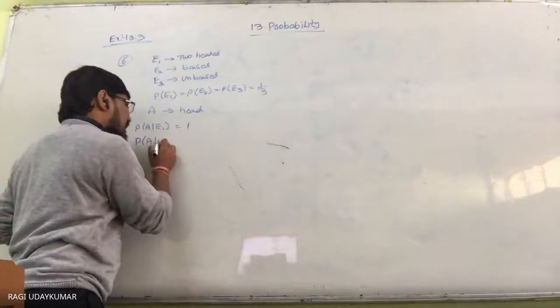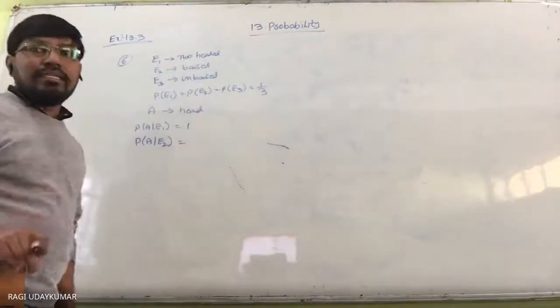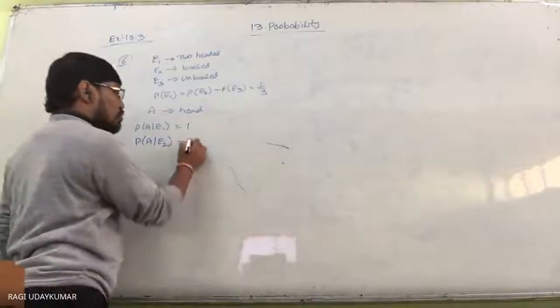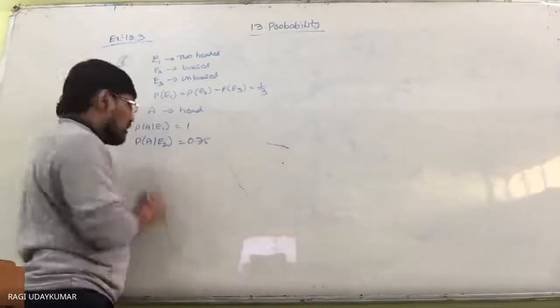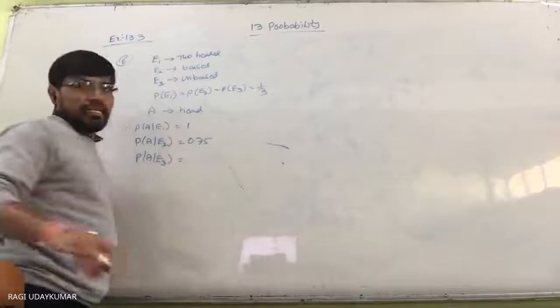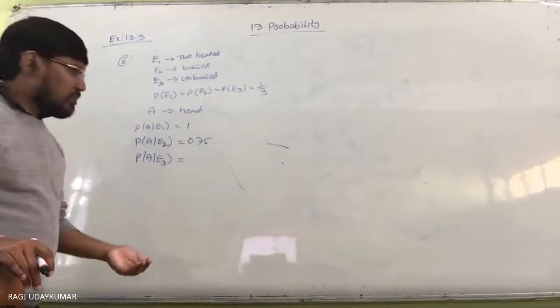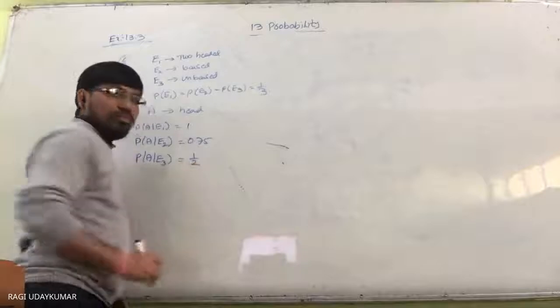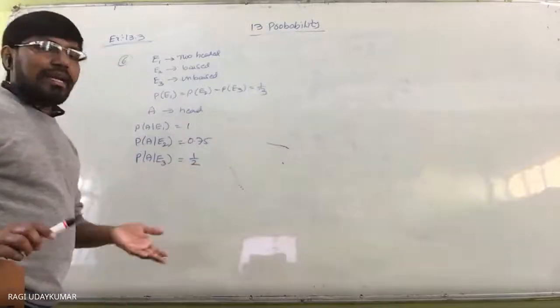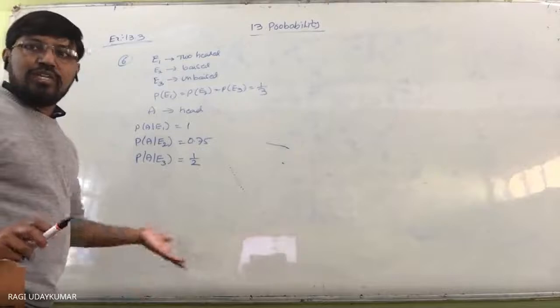Probability of getting a head when it is the biased coin. Here it is already given as 75 percent, so 0.75. Probability of getting a head when it is the unbiased coin is 1 by 2. The probability of head coming is 1 by 2, and the probability of tail coming is also 1 by 2. So you know that.